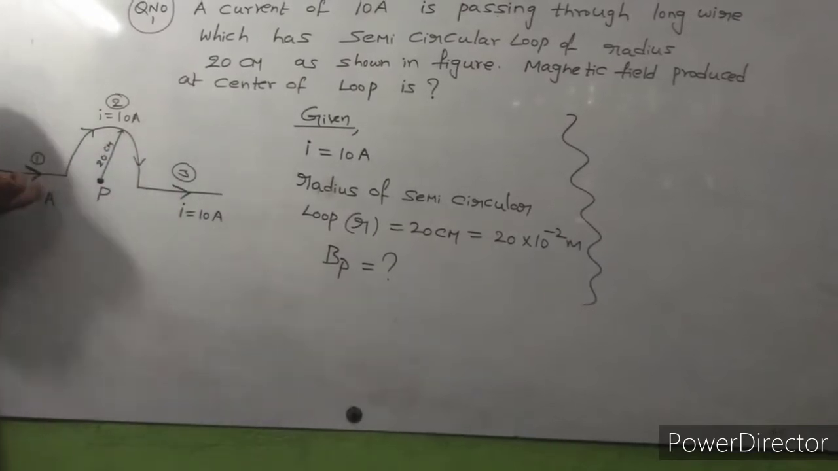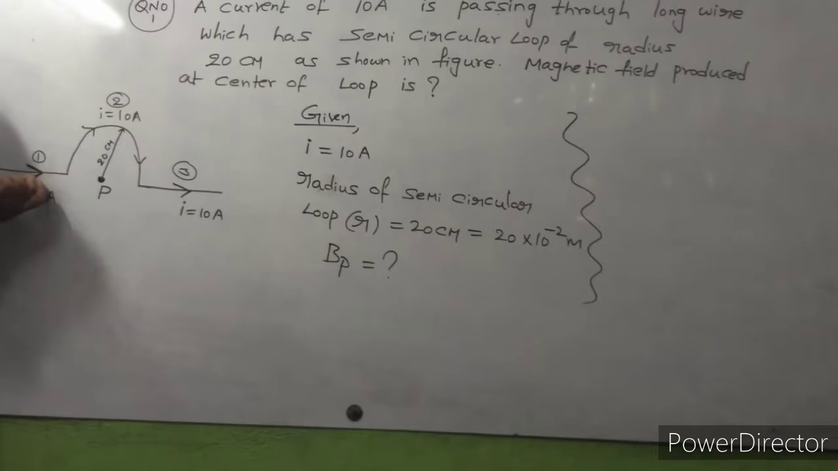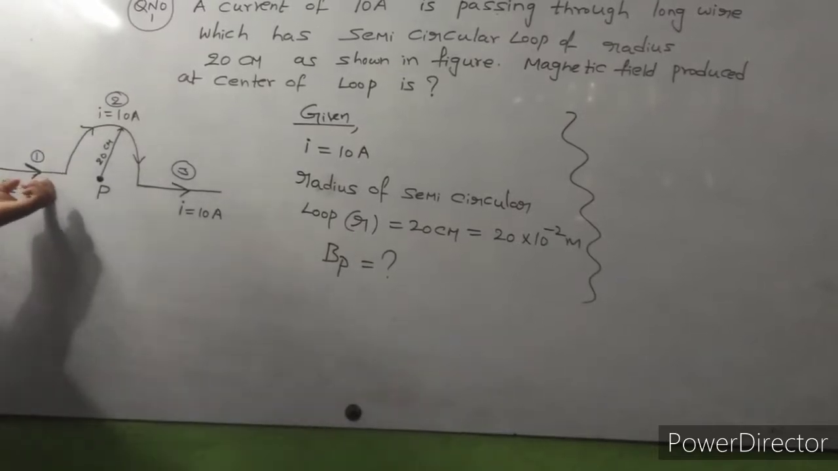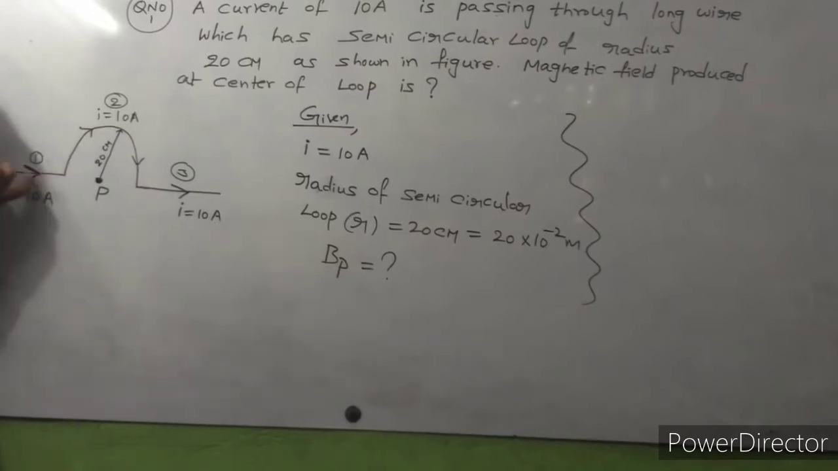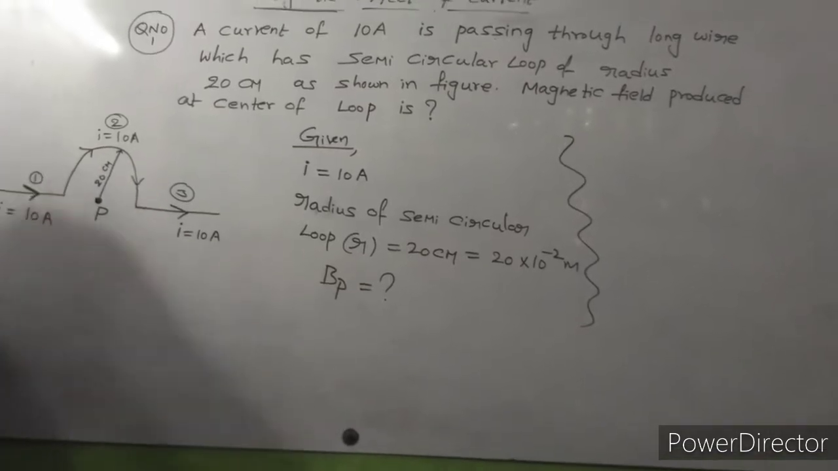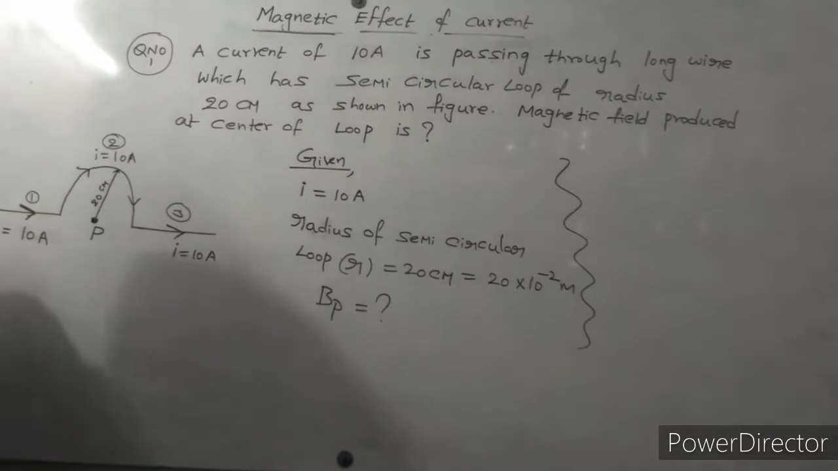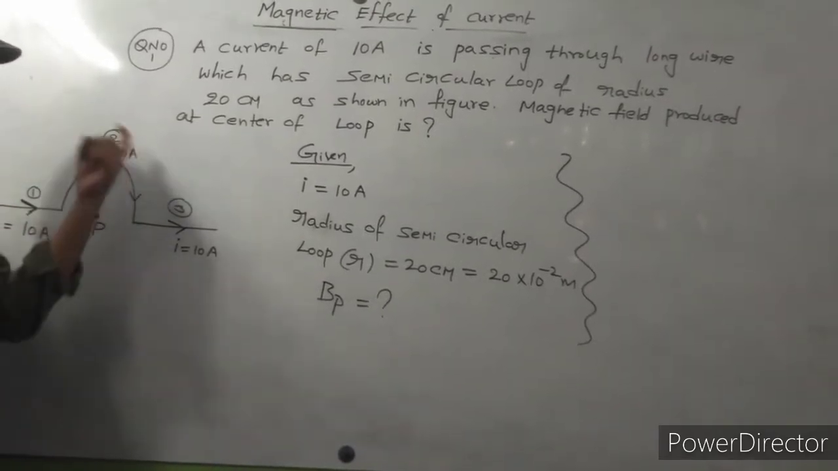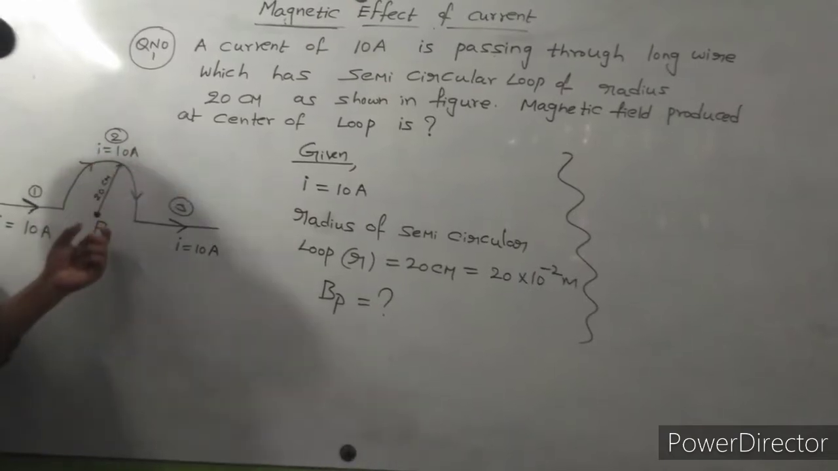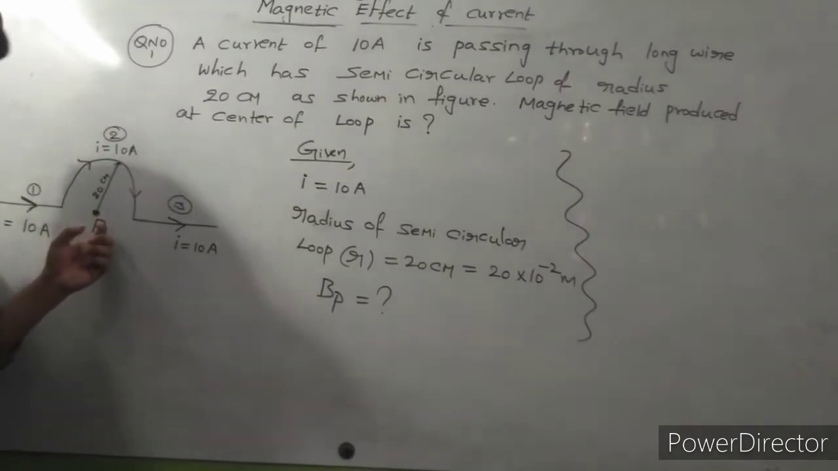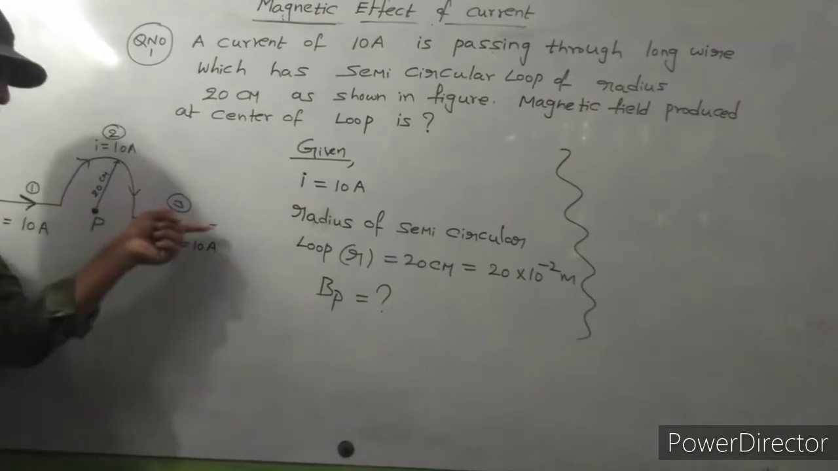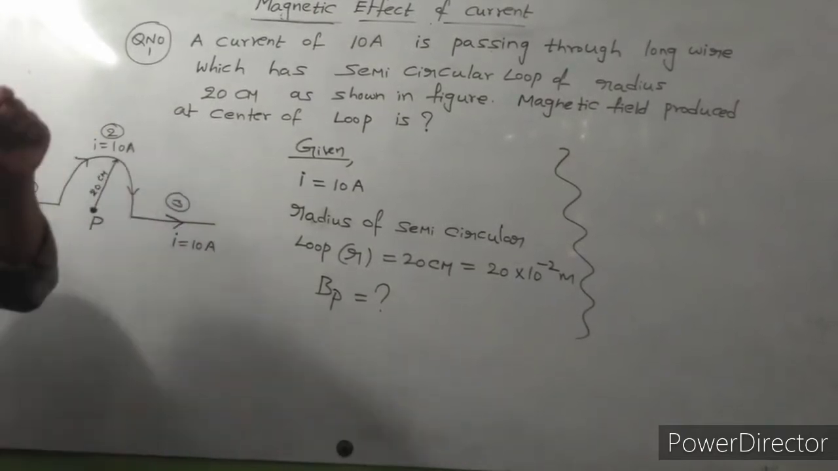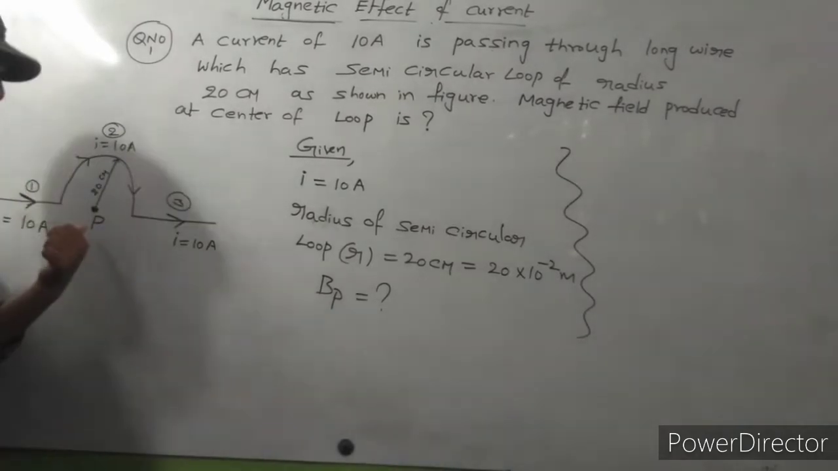Current passing through any conductor definitely produces a magnetic field. So current is passing through this first part, and it will produce some magnetic field that acts on P. In this semicircular arc also, current is passing, so it will produce a magnetic field that acts on point P. This is also a straight wire, and current passing through this straight wire will produce a magnetic field that acts on this point P.